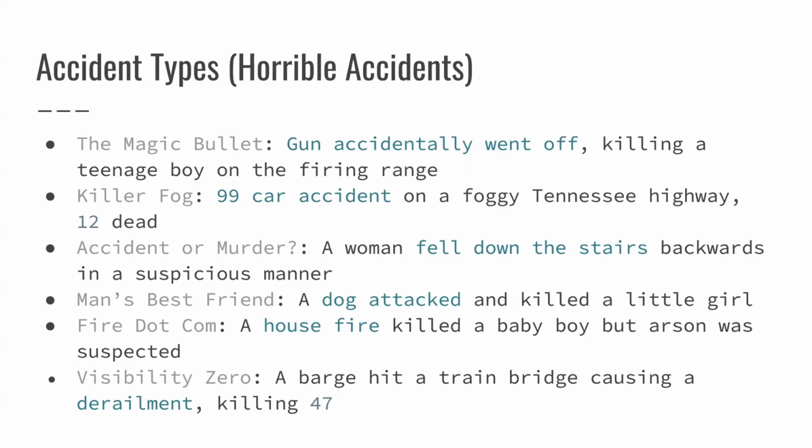Talk about the accident types, starting with your horrible accidents. So a gun accidentally went off, killing a teenage boy at the firing range. There was a 99 car accident on a foggy Tennessee highway that killed 12. A woman fell down the stairs backwards in a suspicious manner. Once again, a dog attack.